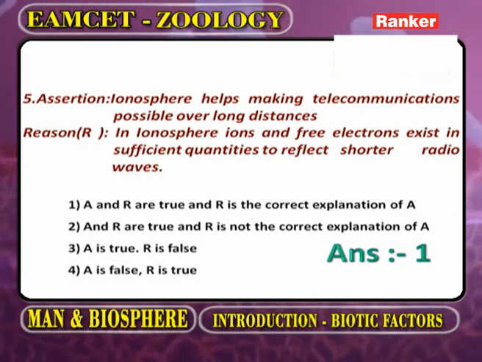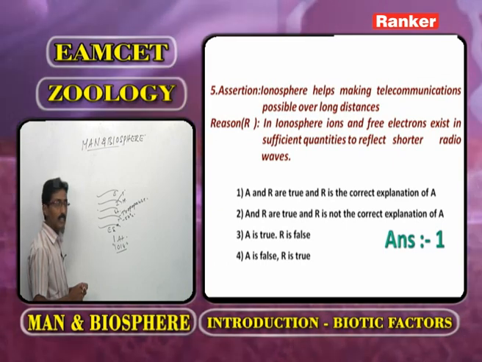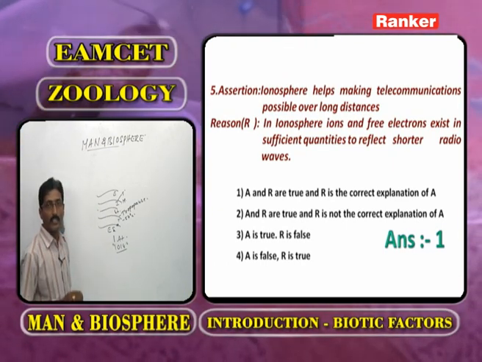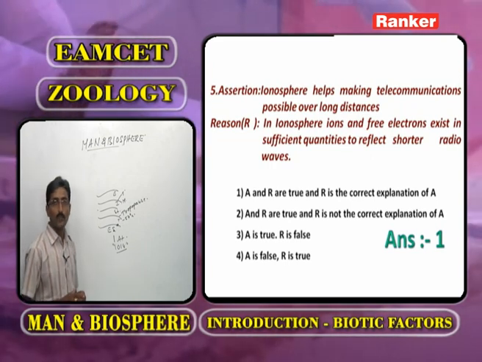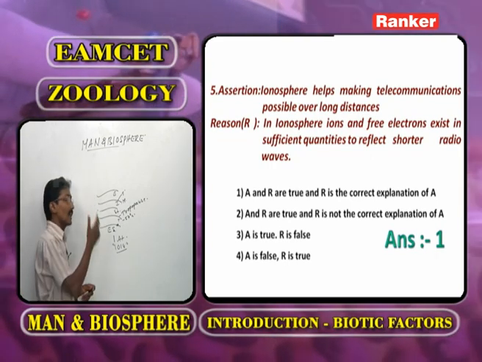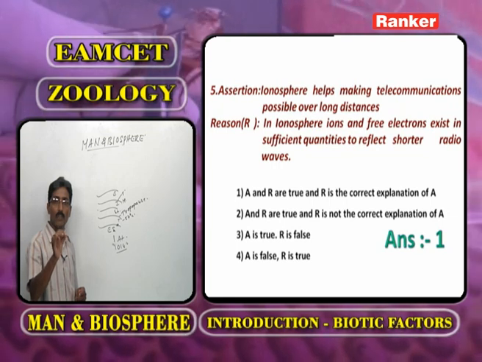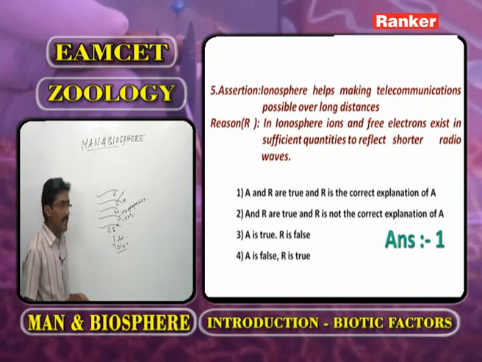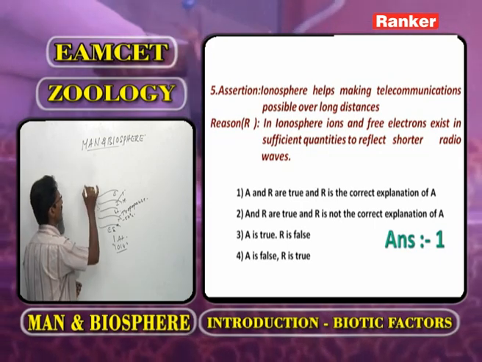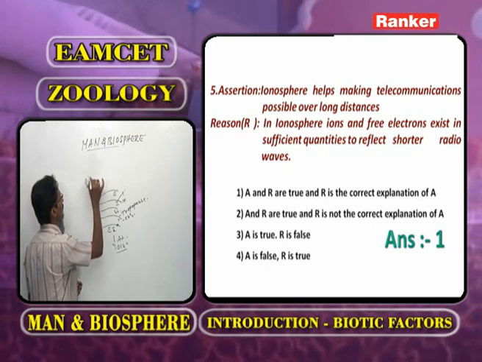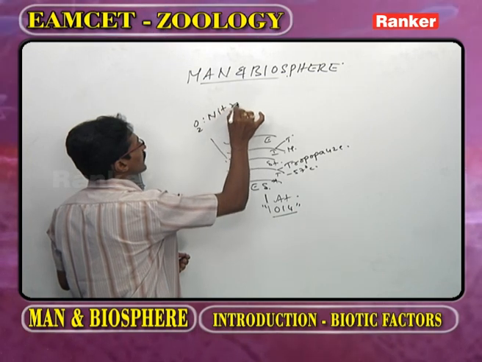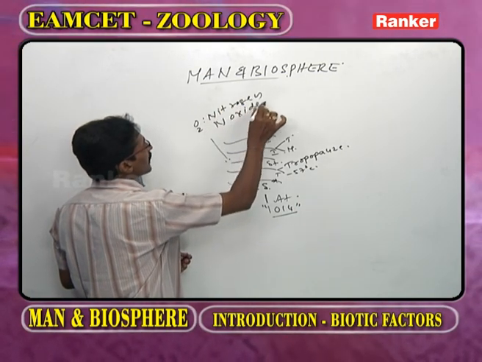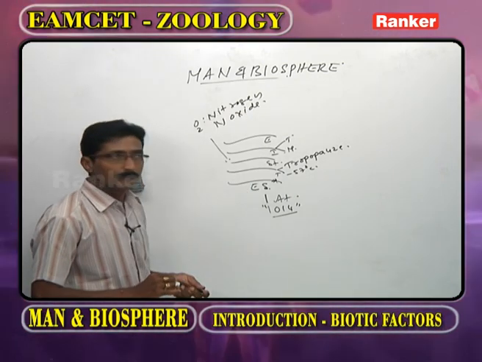Now, what is the third layer of atmosphere that we call it as ionosphere? At equator as well as at poles, what is the thickness of ionosphere? Near about 500 kilometers. In the ionosphere, the oxygen, nitrogen and nitric oxide, all these are in the ionic state.